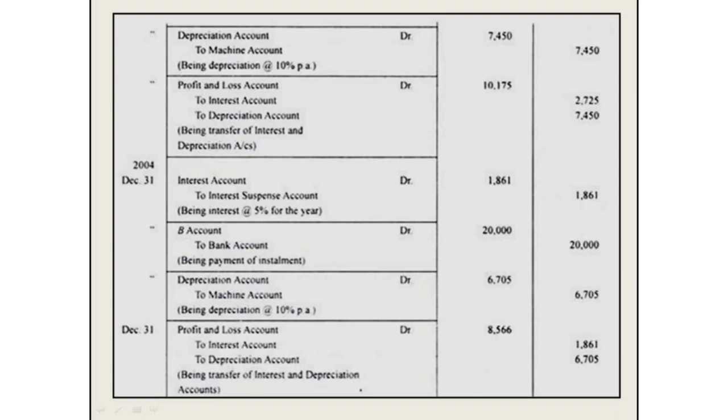Next, second year. For the interest account, follow the same procedure: interest and interest suspense account, installment paid, and also transfer to the depreciation and interest account. The same proceeds for the next two installments. And in the final year, interest account to interest suspense account 914. So the final year also has an installment. So we prepare the journal entries for 3 years.